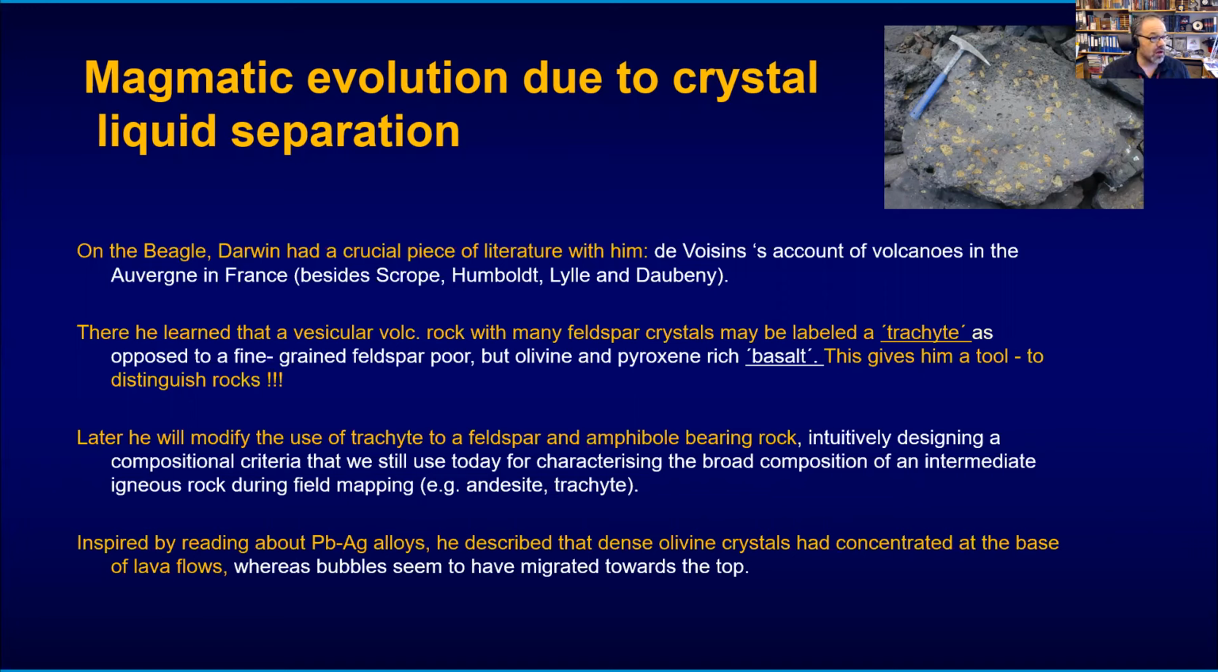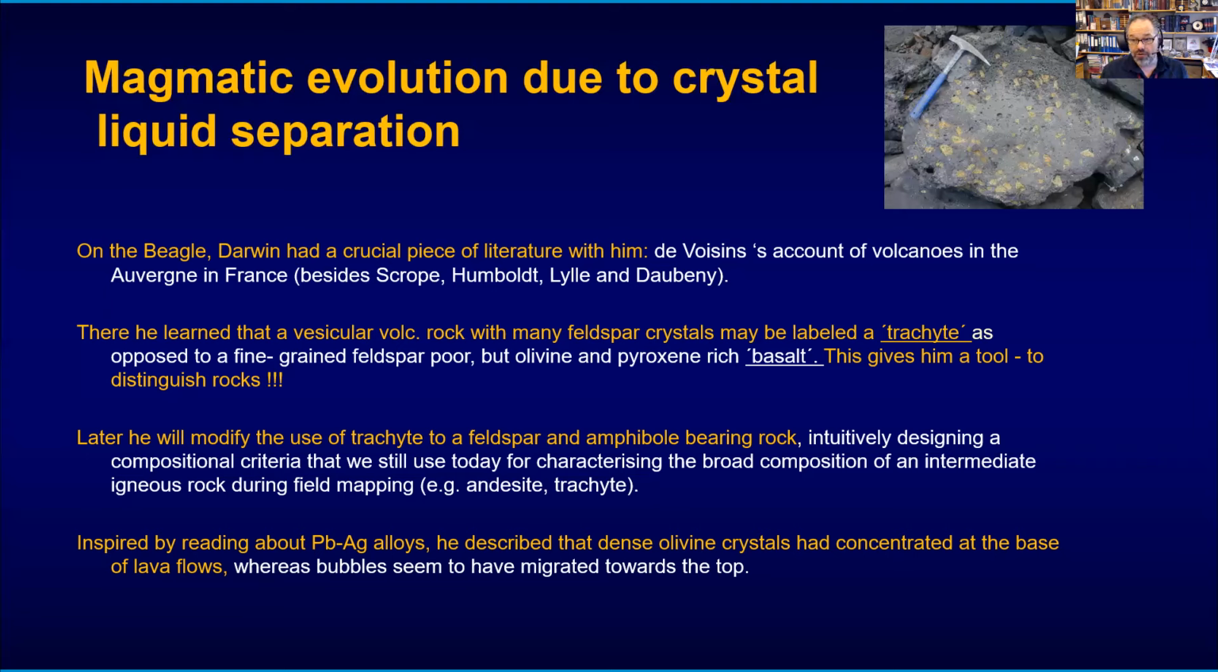With ongoing time on the Beagle and with his studies deepening as he traveled, he got more confident with that. So he learned, for example, that a vesicular rock with many feldspar crystals may be labeled a trachyte. It comes from Greek and it means a rough rock. And this is not quite the same as a feldspar poor, but olivine and pyroxene rich rock, which we term a basalt. And this started to give him some tools to distinguish different rocks according to their mineralogy.